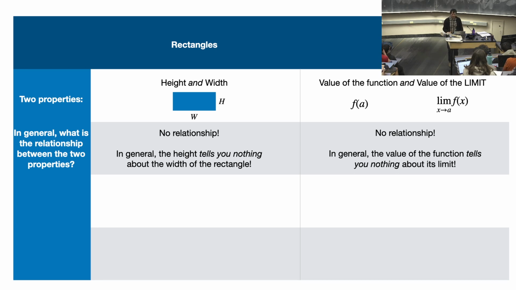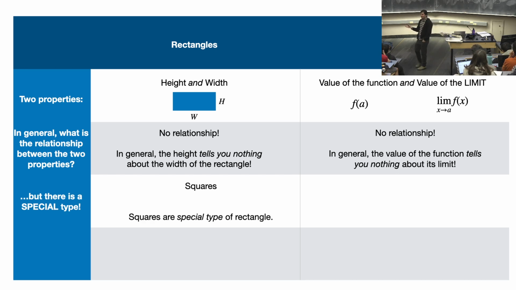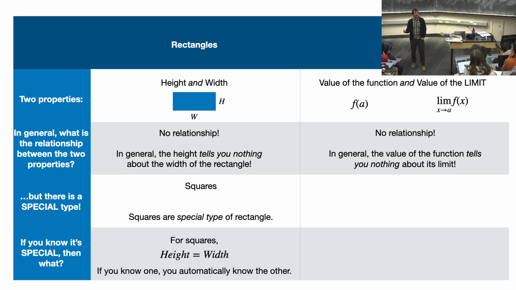All right. On the other hand, there's a special type of rectangle called a square. You know about squares. Squares are this beautiful type of rectangle, and for a square, there is a relationship between the height and the width. For a square, the height equals the width. So if you want to know height and width, and you know it's a square, then you have an in, right? If someone says the height of my rectangle is 2 meters, and by the way, it's a square, now all of a sudden you know the width is also 2 meters.